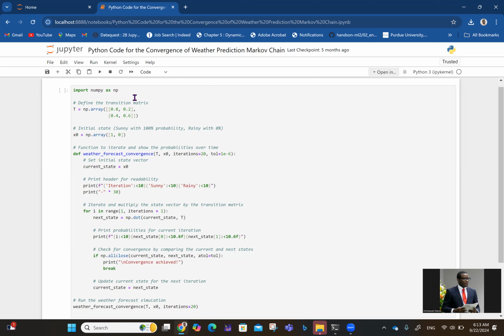Of course, if you don't know the context for this, you can check the previous video on my channel, on the playlist for probability: Markov chain, a worked example for weather prediction. So this is the code to explain the idea that as you keep on iterating with your current state and the transition matrix, it gets to a point that the system tends to stabilize. And that is exactly what I want to explain using this code.